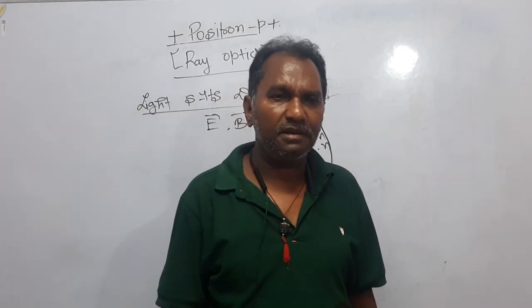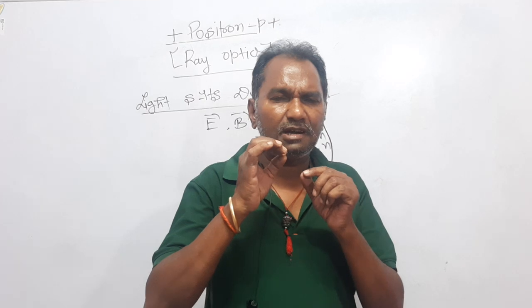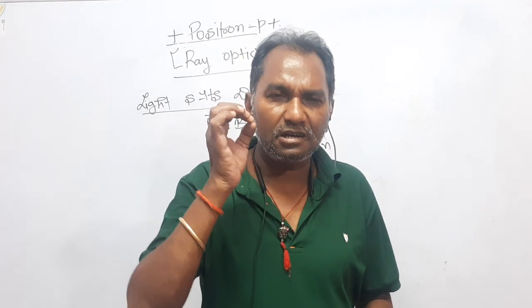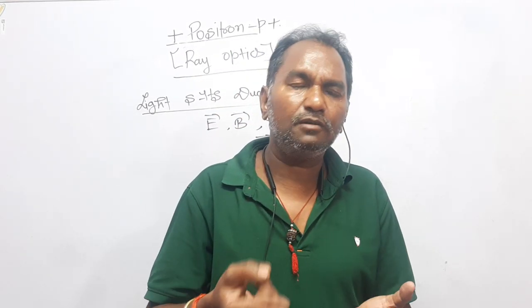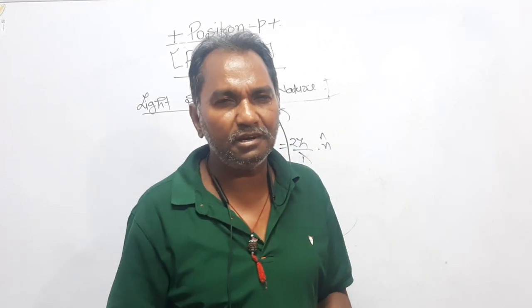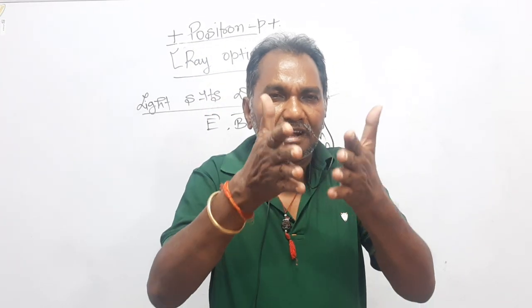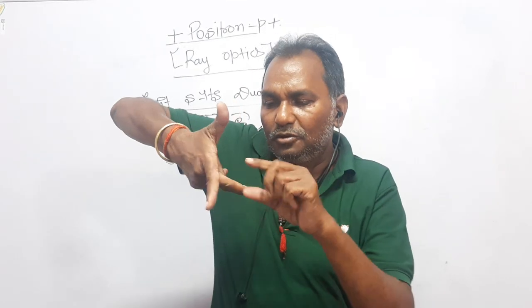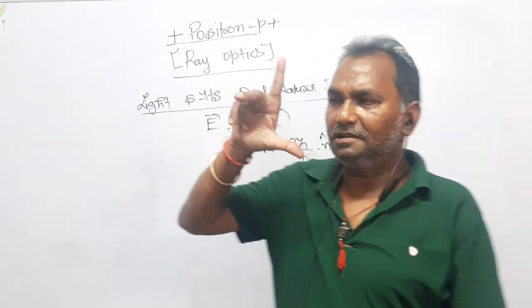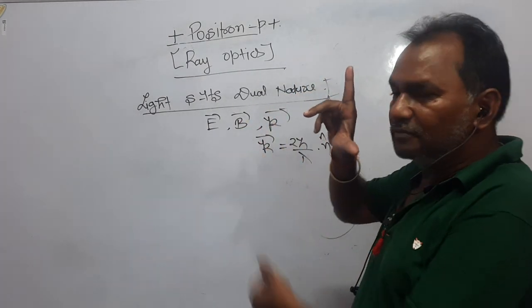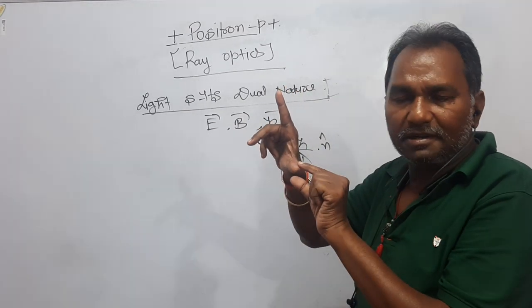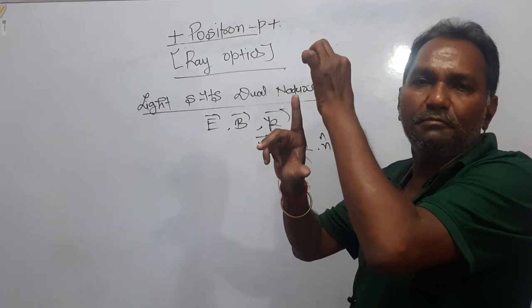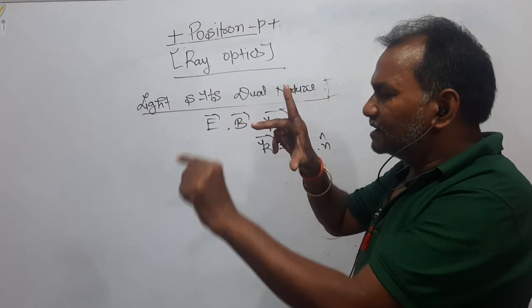Now, for example, if your light wave, your concerned electromagnetic wave, is moving along the x-axis, then the other two vectors, vector E and vector B, one will be along the y-axis and the other along the z-axis. As light is moving, these three vectors are mutually perpendicular to each other like this, right? Let light move in this way, then it might be electric field, then magnetic field. And now let your light move this way.